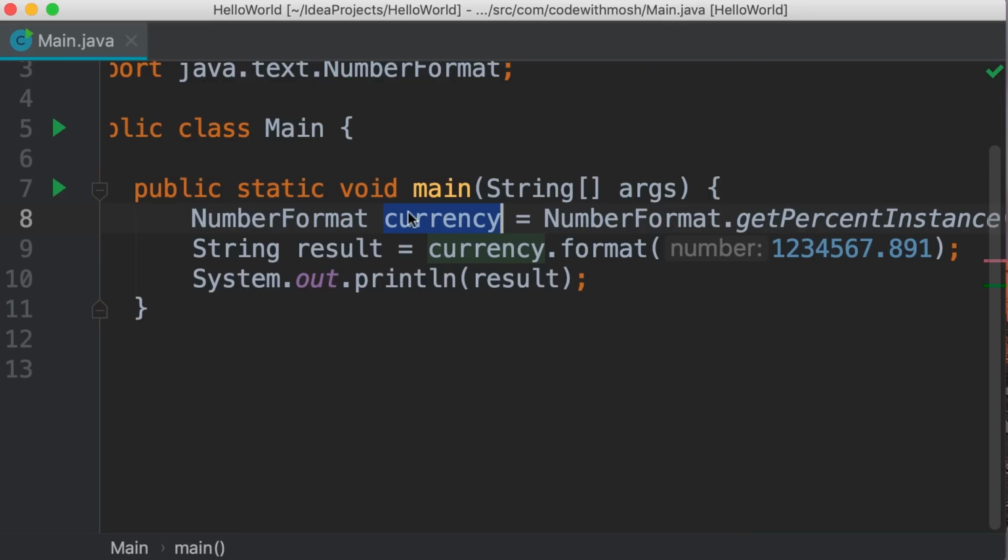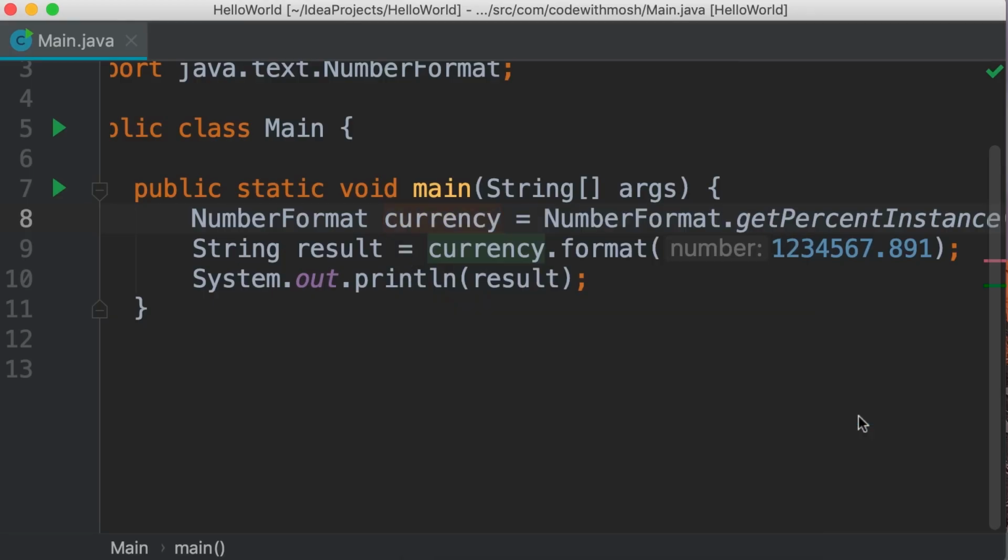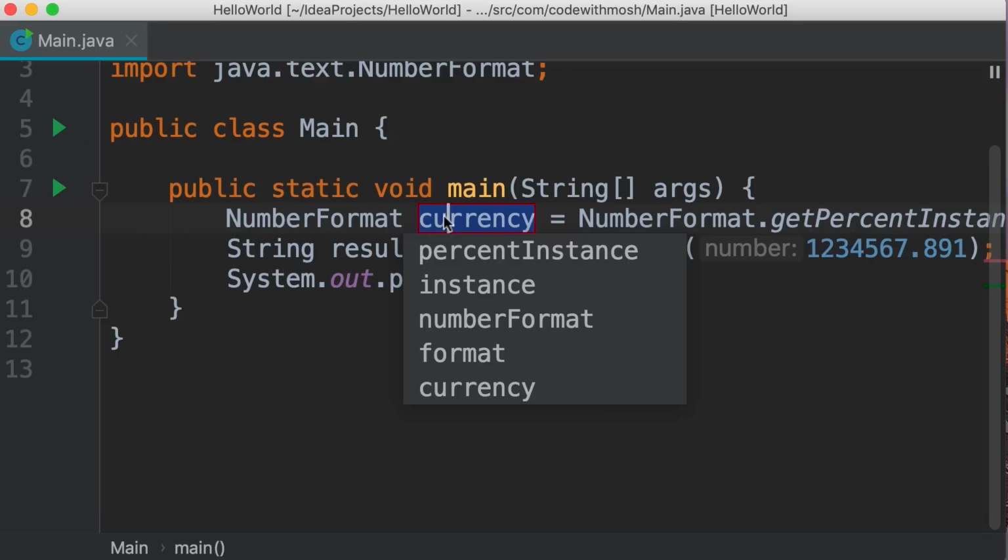If you right click here, you can see this refactor menu. And here we have rename. Now look at the shortcut on the right side. Unfortunately, it's not visible in my recording window, but on Mac it's Shift and F6. I always use shortcuts because they're faster. So let's press Shift and F6. Now we get this red box, and below this we can see a few suggestions for a better name. We can choose one of these or pick our own name.